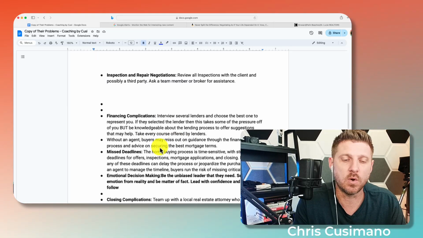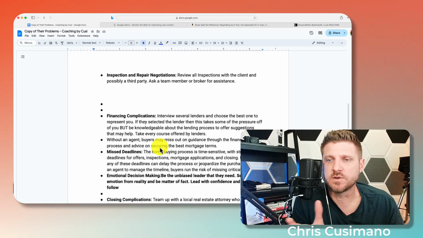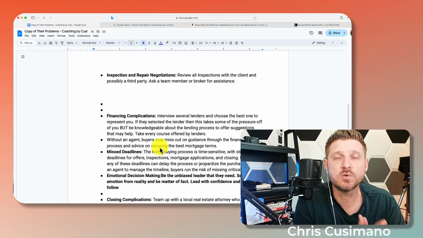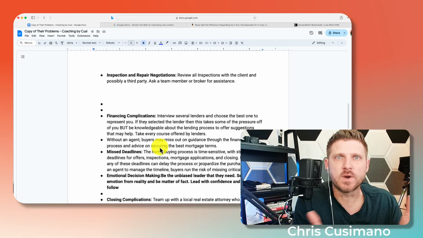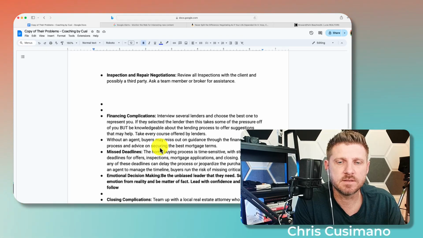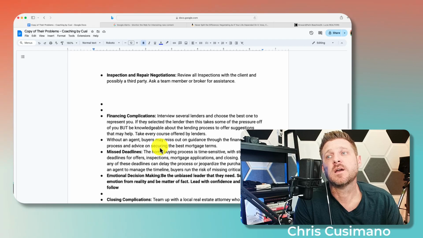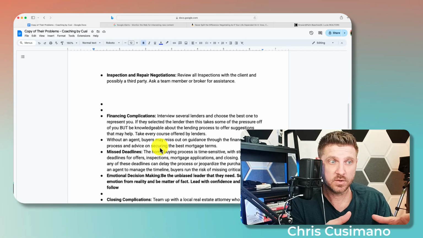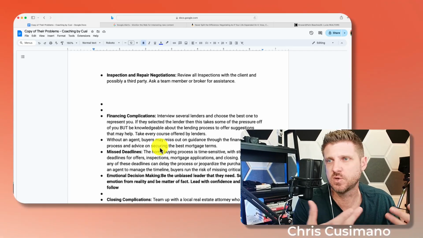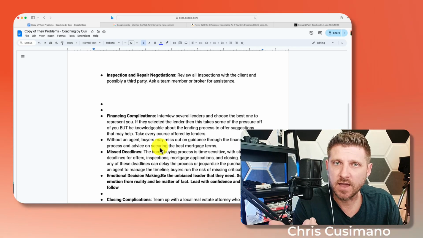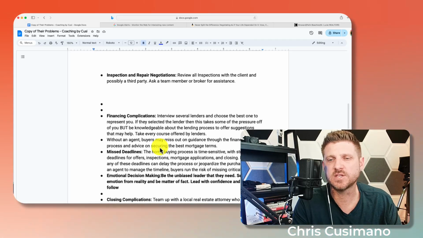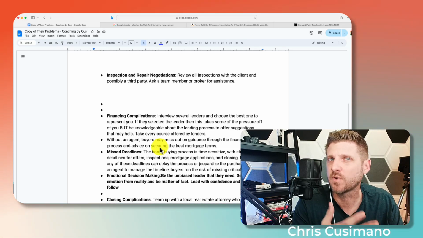Financing complications. You can always tell them, "Listen, Mr. and Mrs. Buyer, financing complications happen a lot when we don't do our due diligence on the lender we're using. I have vetted dozens of lenders. So-and-so is definitely the best, and I definitely recommend them." You should do that. Don't just ask a friend or someone who reached out to you or a neighbor. Vet lenders and test them out. Are they good on their communication? Are they good go-getters? Are they natural problem solvers?